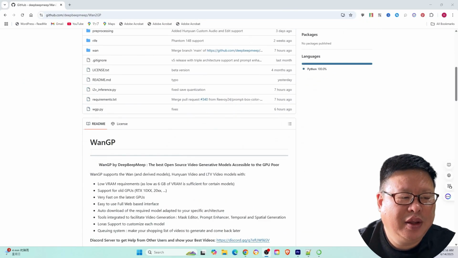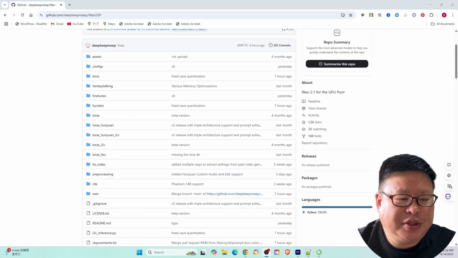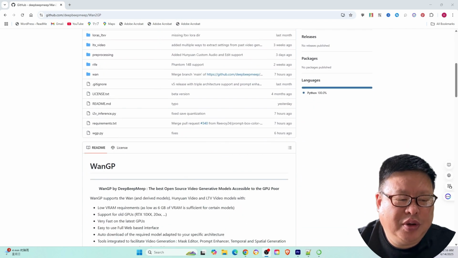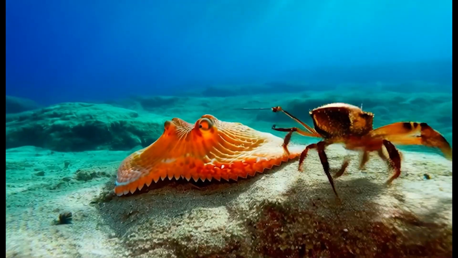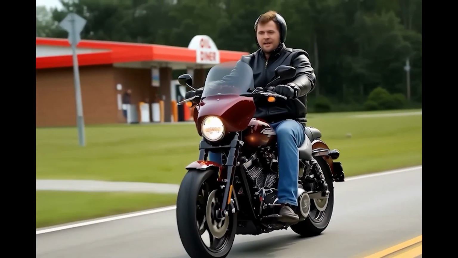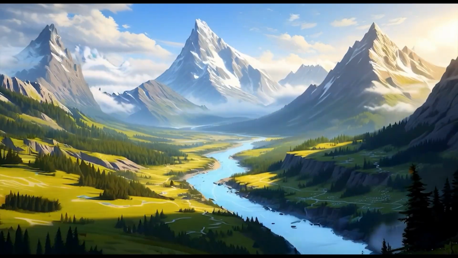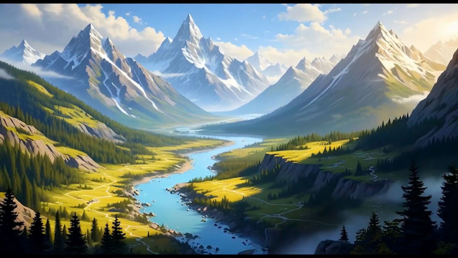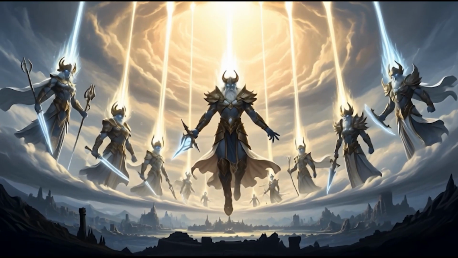Conclusion: although running these advanced AI models on older GPUs is challenging, Wan2GP makes it possible. With proper optimizations, even modest hardware can provide impressive results. The quality of the generated images and videos is excellent, making this a valuable tool for AI enthusiasts and professionals alike. I want to say it is the best AI video generator for one model series.